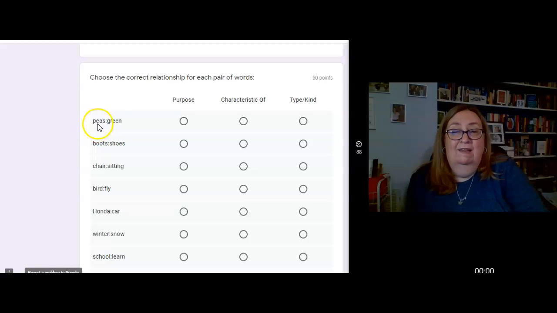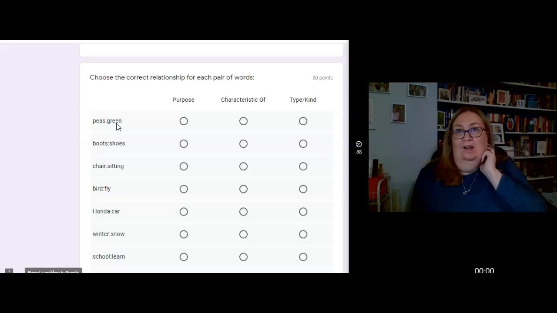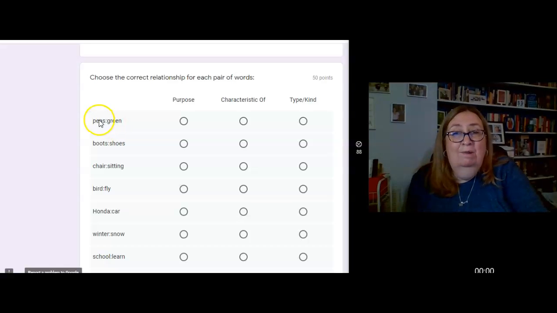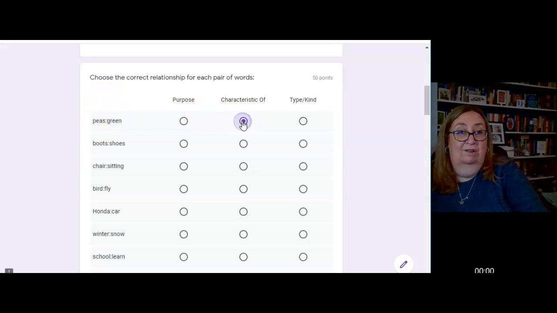So let's look. Peas are to green. Well, the purpose of peas is to be green? No. A characteristic of peas is that they are green? Yes. Peas are a type of green? Well, I mean, maybe there's a color called pea green, but this says peas, so that's a little different. So I'm going with a characteristic of peas is that they are green, and I will choose characteristic of.